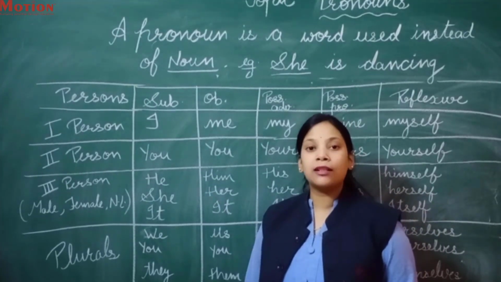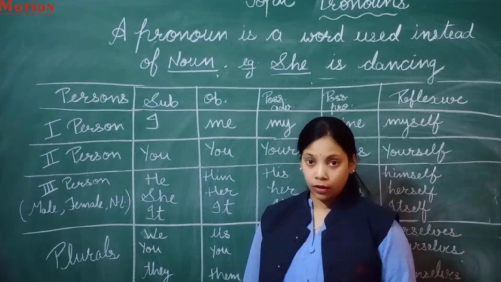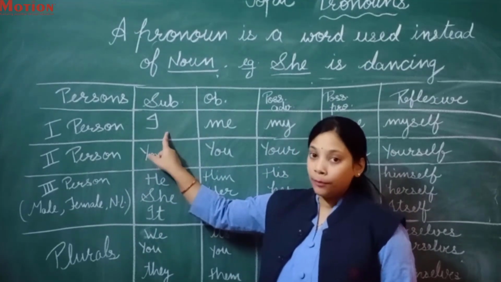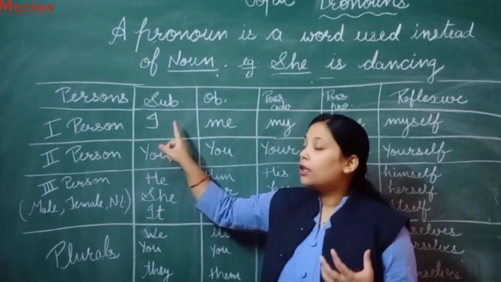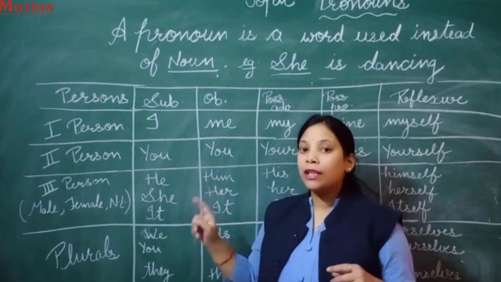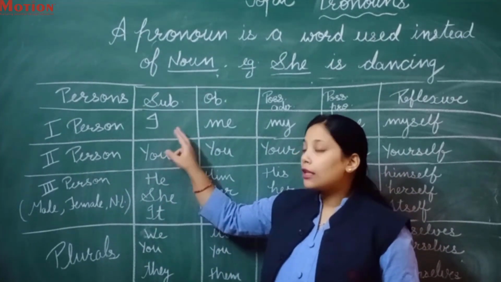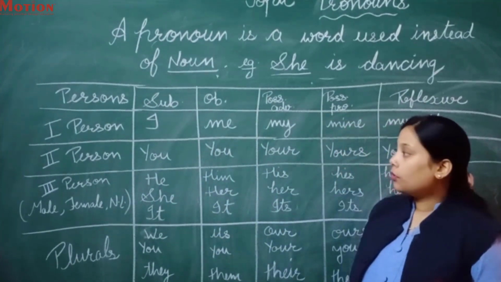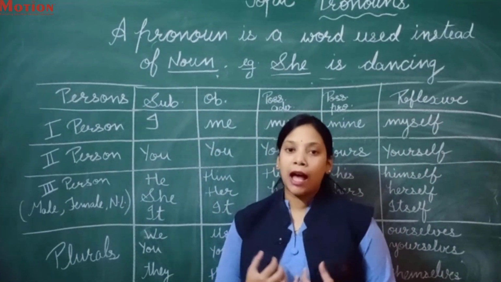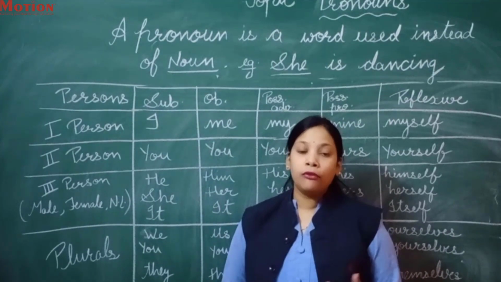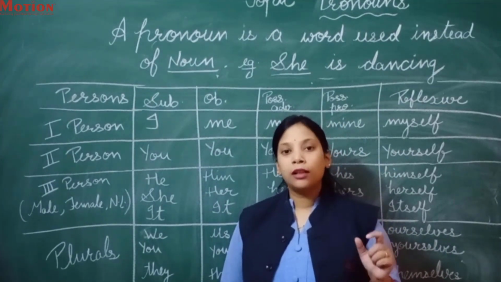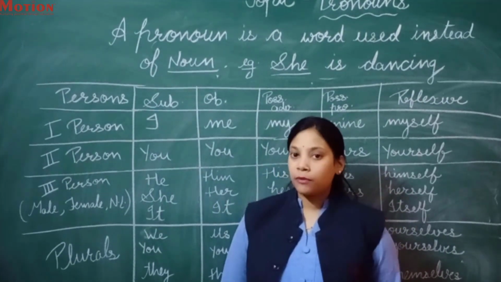The first person is considered as I. Many of the students speak it wrongly. Please speak it very clearly and the pronunciation should be correct. So the first person is considered as I, me, myself, we.